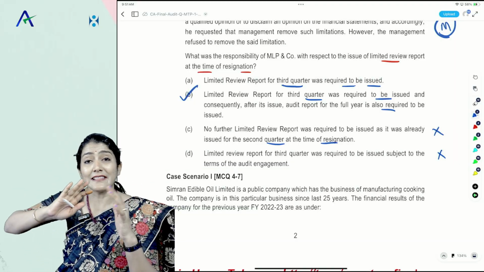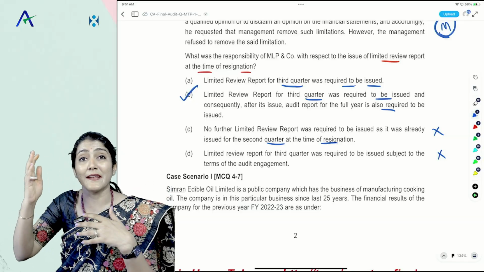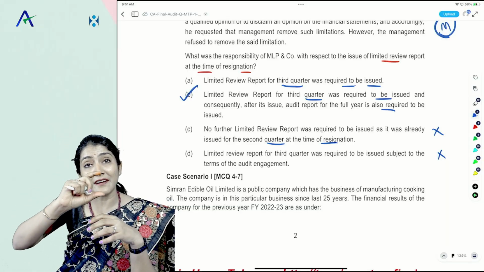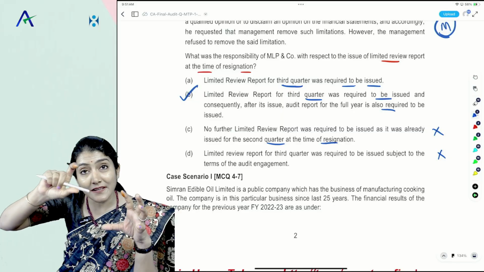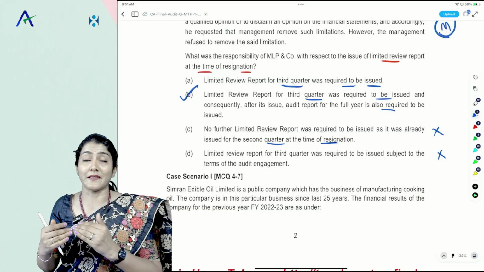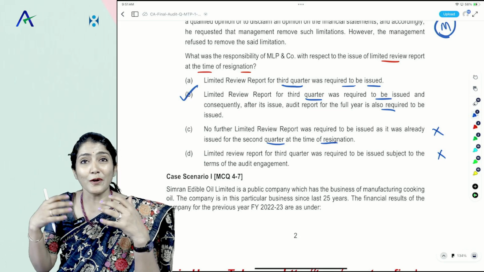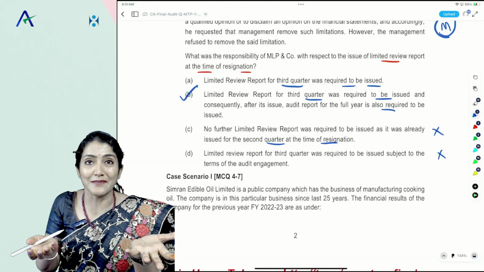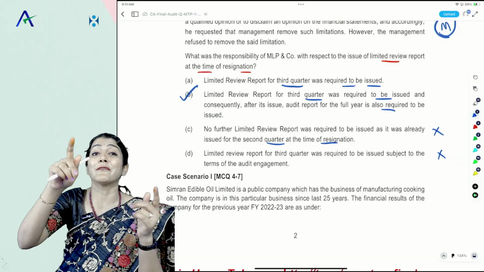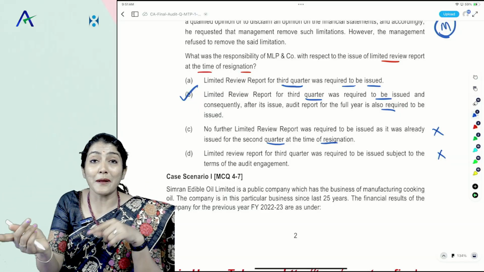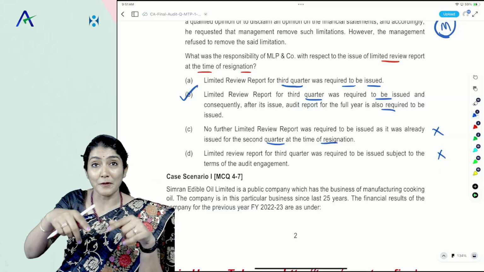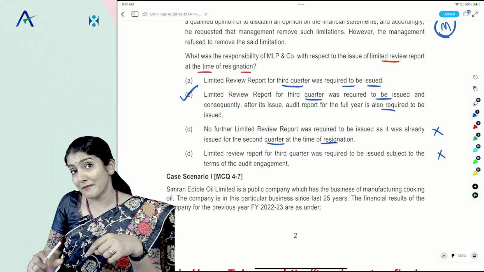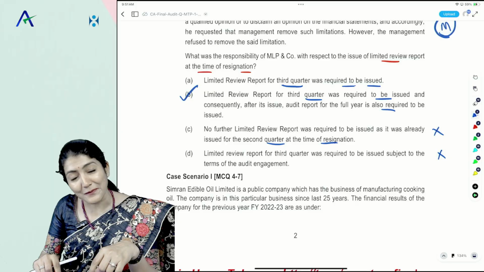So rather than just assuming and jumping on to the next question, go to the audit report chapter, go to the provision where they have mentioned the SEBI LODR. See the provisions over there, apply them, and then proceed further. It's not that you just get convinced because I am saying so. You know best for yourself whether you have covered this point or whether you need to revisit this concept, because it's an opportunity which has come knocking at your door. You might have missed this, but see, there is an MCQ created on this one.